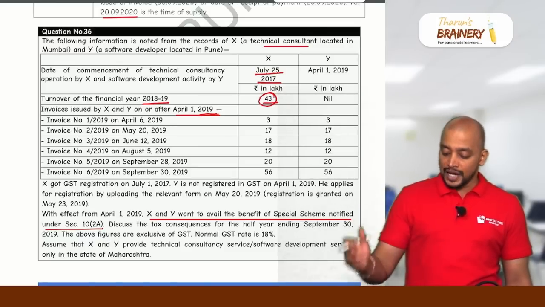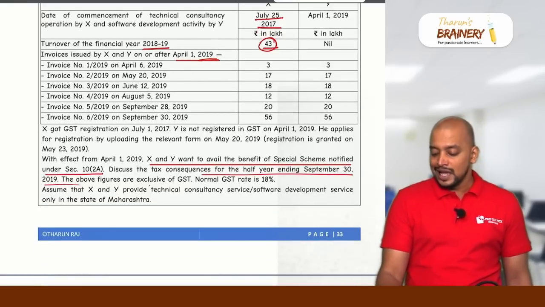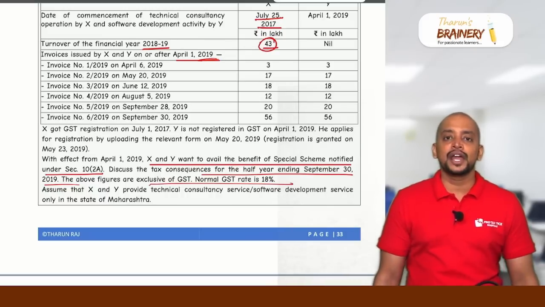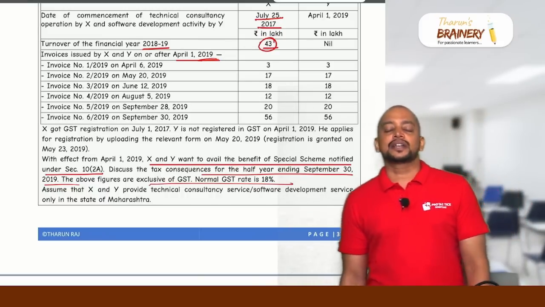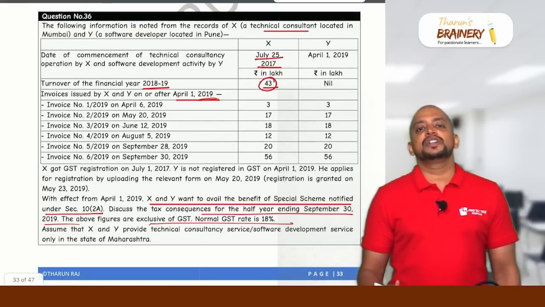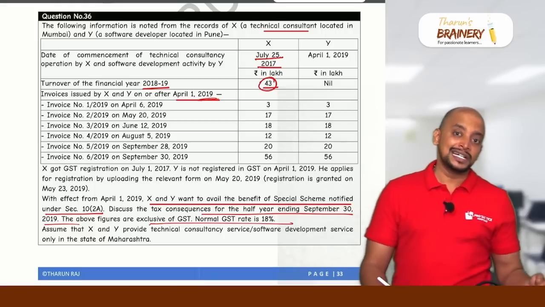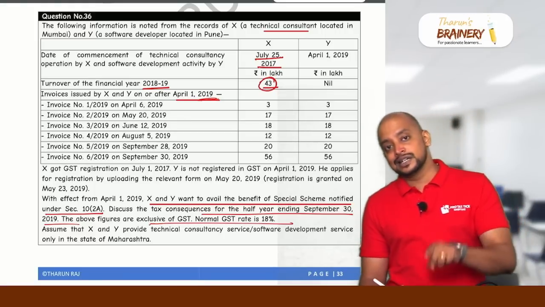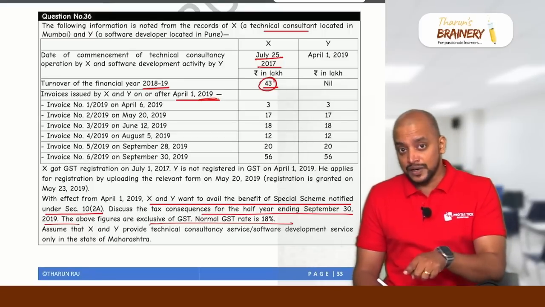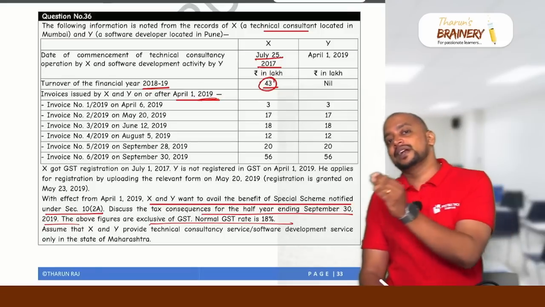Okay, under 10(2)(a). And discuss the tax consequences for the half year ending September 2019. The normal rate of GST is 18%. Now, when they go for the composition scheme under 10(2)(a), what is the applicable rate of GST? 6%, 3% CGST, 3% SGST. Now, up to what turnover will they be under the composition scheme during the current year? First, the aggregate turnover of X during the previous year does not exceed 50 lakhs. So in the current year 2019-20, they can go for the composition scheme. During the current year, up to 50 lakhs, they will be under the composition scheme. Thereafter, they will pay tax under the regular scheme.